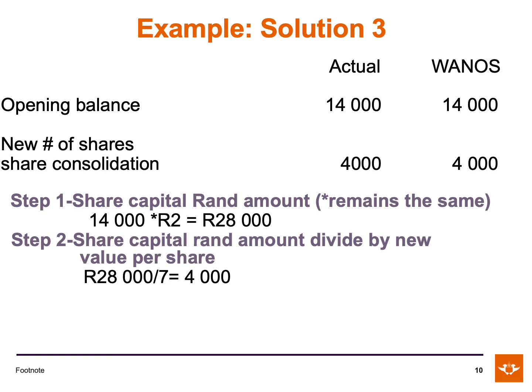So before the share consolidation, there was 14,000 shares of 2 Rand each, and now after the share consolidation, there are 4,000 issued shares of 7 Rand each. Remember, the share capital remained the same at 28,000 Rand. The WANOS in this case will also be 4,000 shares. So the earnings per share is calculated as 120,000 Rand earnings divided by 4,000, and that will give us an amount of 30 Rand or 3,000 cents.